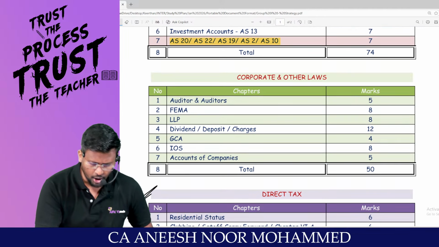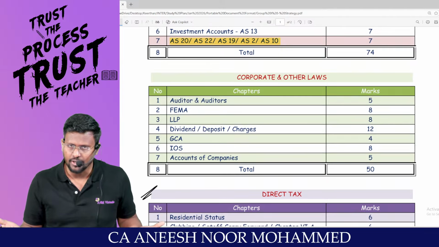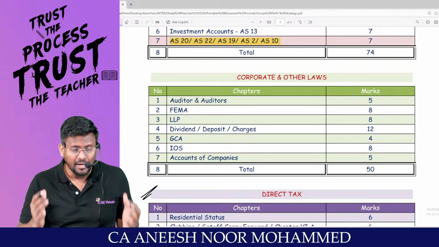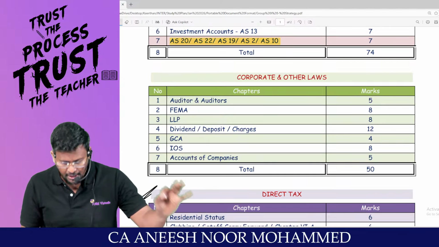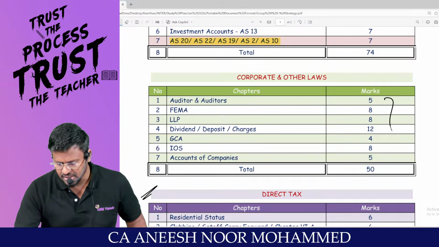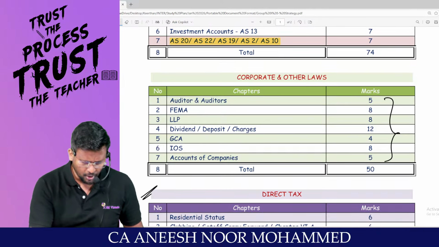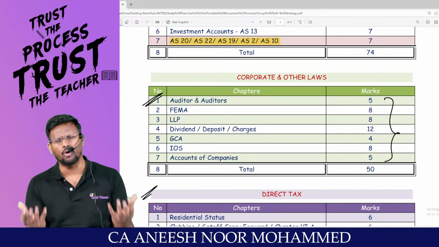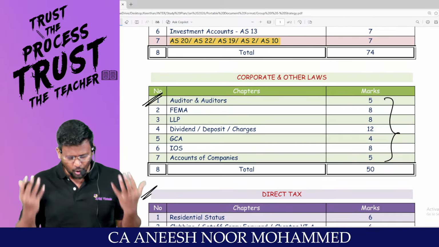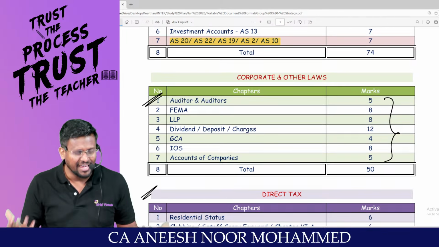Talk about corporate and other laws. These chapters, I don't know. I'm not an expert in law. I have taken the reference from Jayashree ma'am. Jayashree ma'am said that as first priority, ask the students to complete these 7 chapters. Number 1, audit and auditors. We are going to become auditors, man. If you don't study audit and auditors, then what is the purpose of studying CA?